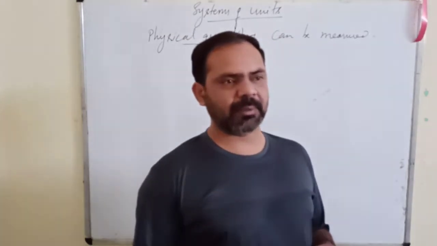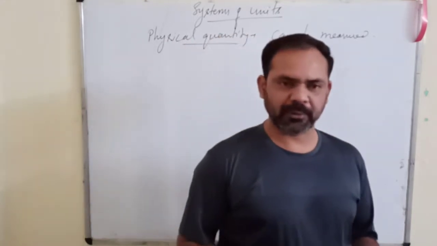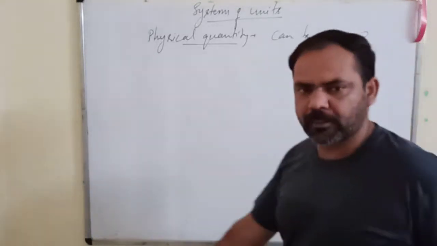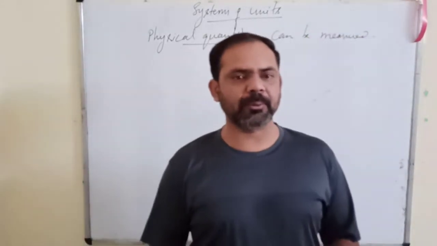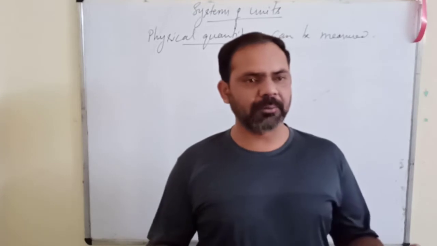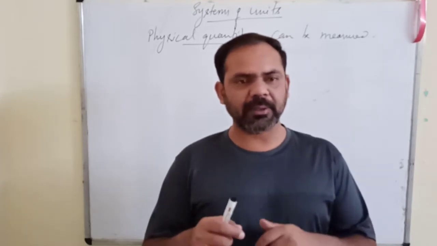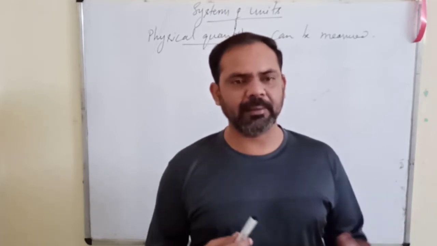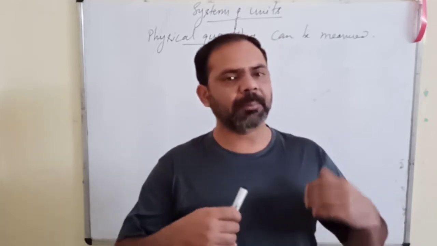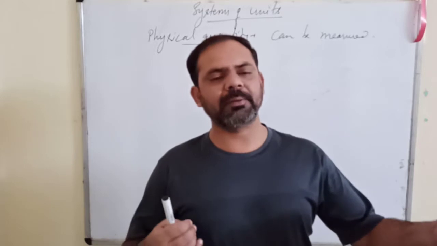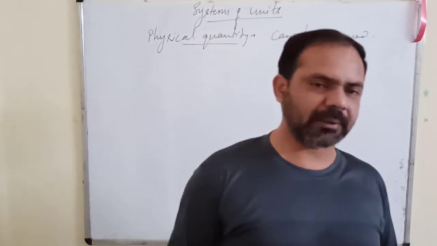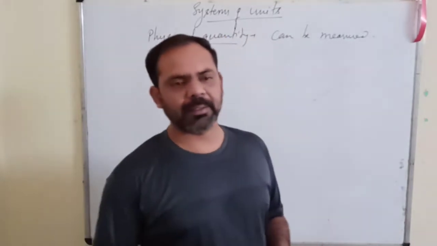Directly means, suppose with the help of an inch tape you measure the length, that is direct measurement. And indirect measurement is, suppose we have not directly measured the distance of the sun from the earth, means we have not measured the distance with any kind of inch tape or something like that, but we know the distance of the sun from the earth, so that is a kind of indirect measurement.